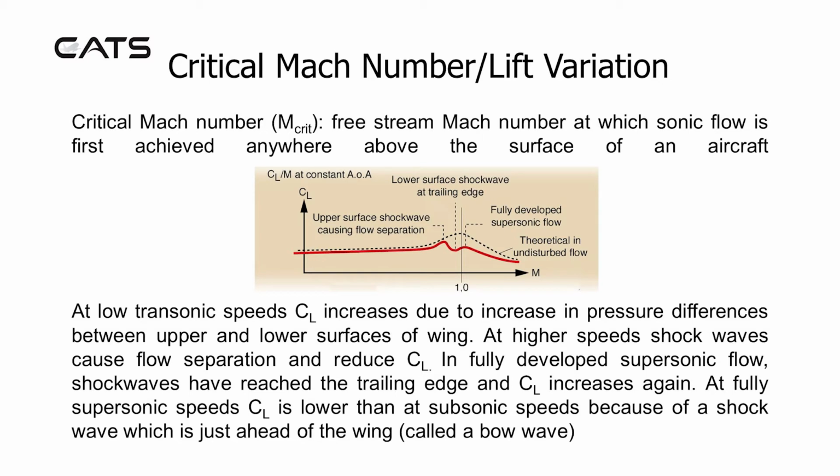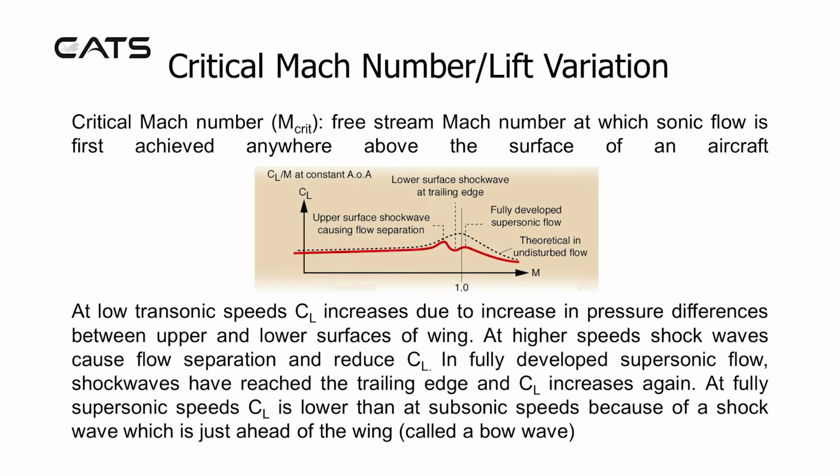Critical Mach number, lift variation. Critical Mach number, Mcrit, is the free stream Mach number at which sonic flow is first achieved anywhere above the surface of an aircraft. At low transonic speeds, CL increases due to the difference in pressure between the upper and lower surfaces of the wing. At higher speeds, shock waves cause flow separation and reduce CL.